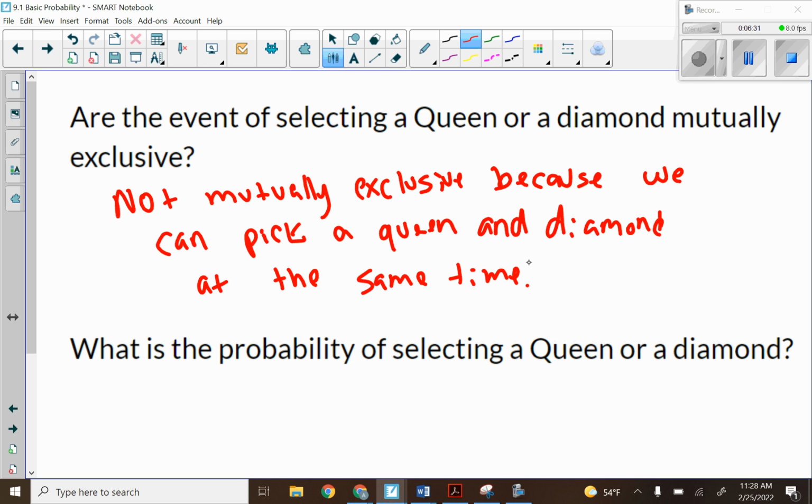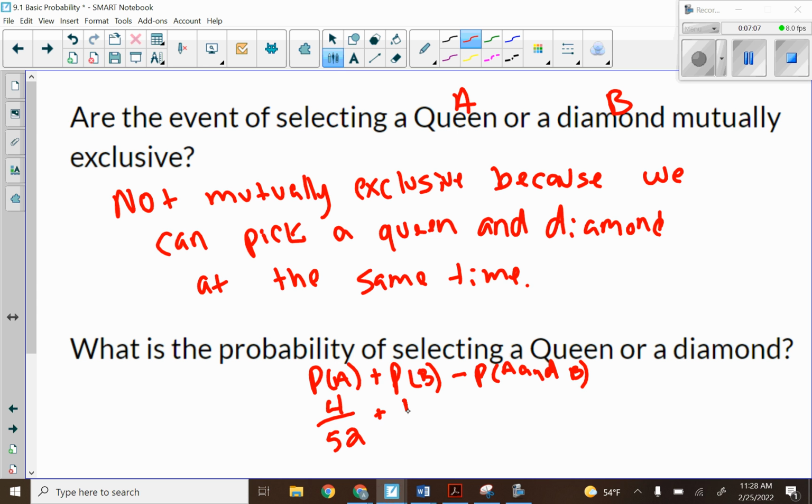So the probability of selecting a queen or diamond, now this is when we have to use P of A plus P of B minus P of A and B. So A will be our queen, diamond will be our B. So the probability of drawing a queen is 4 out of 52, plus the probability of drawing a diamond, there's 13 diamonds out of 52 cards, minus, what is that probability that we pick the card that is the queen and the diamond?